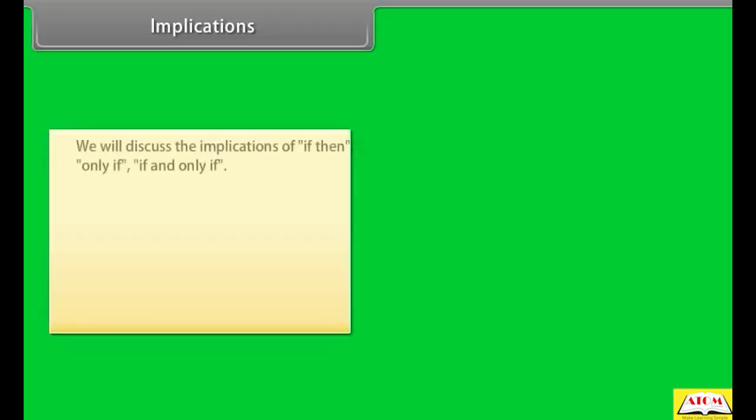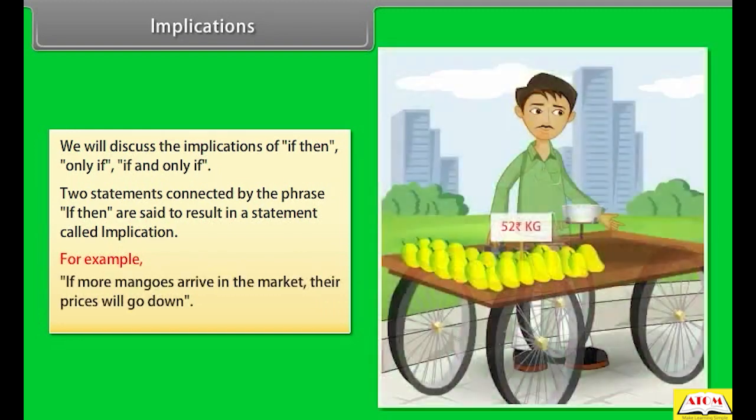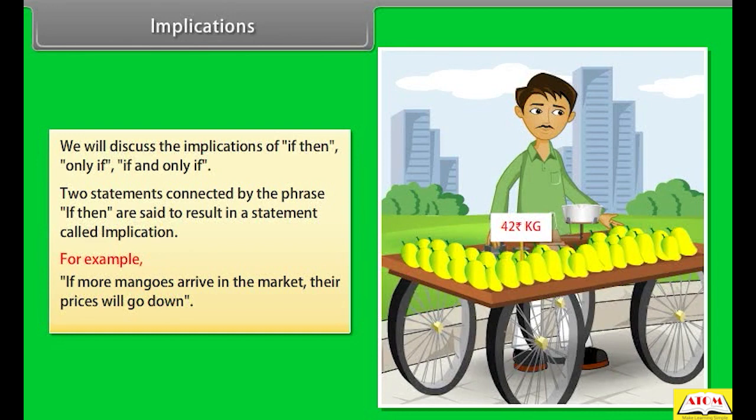Implications. We will discuss the implications: if-then, only if, and if and only if. Two statements connected by the phrase "if-then" are said to result in a statement called an implication. For example, if more mangoes arrive in the market, their prices will go down.